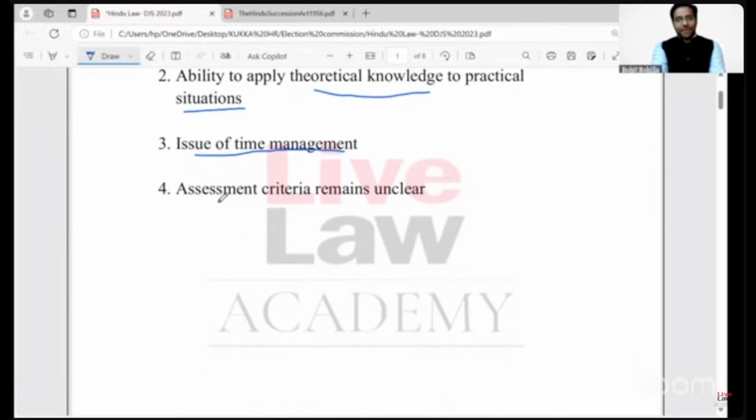Lastly, there is the non-clarity in terms of the assessment criteria that will be in place while the examiner is analyzing your answer, right? It points to the intention of the examiner, as to what he or she requires from you in a good answer, right?